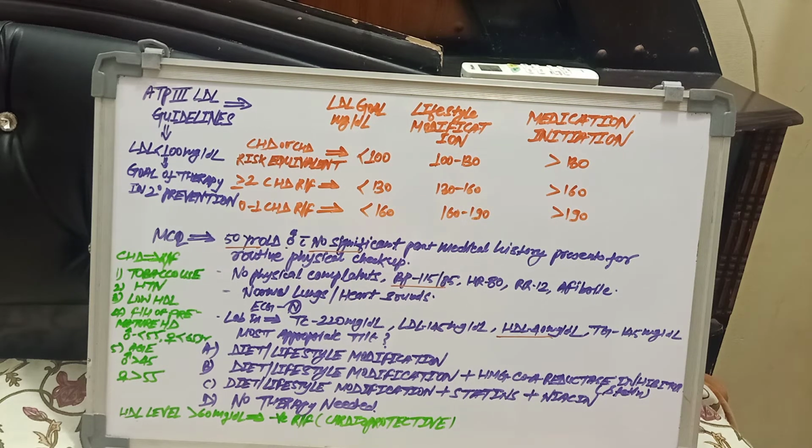And if 0 to 1 CHD risk factors are present, the LDL goal will be less than 160 mg/dL. Lifestyle modification at 160 to 190 mg/dL, and the indication for starting statins is more than 190 mg/dL.